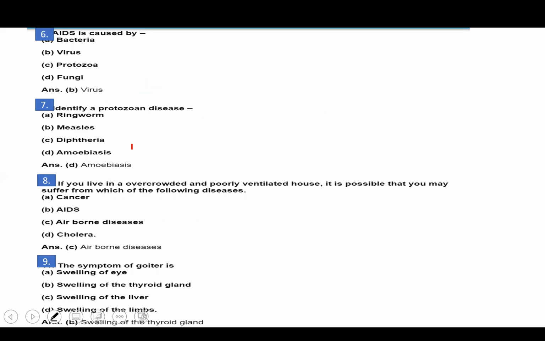Now, AIDS is a sexual disease which is spread through sexual contact, and AIDS is a viral disease, and the name of the virus is HIV. HIV is the name of the virus. Bacteria, so bacteria cannot be the answer. Virus can be the answer. Protozoa, no. Fungi is not. So virus can be the answer.